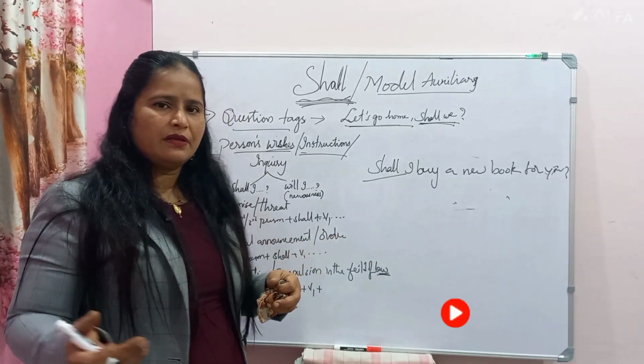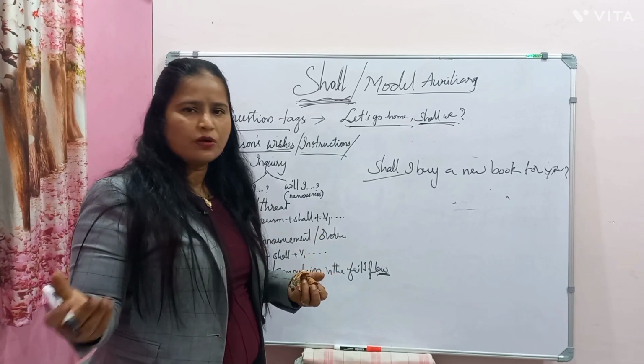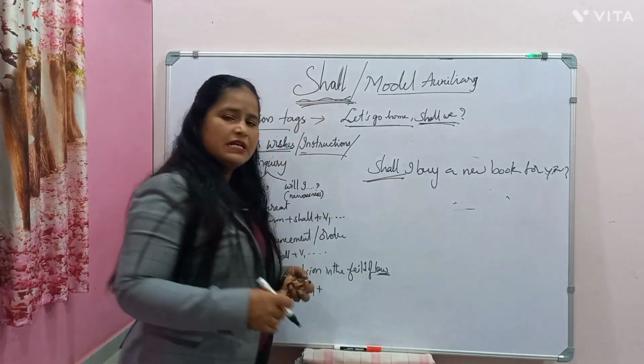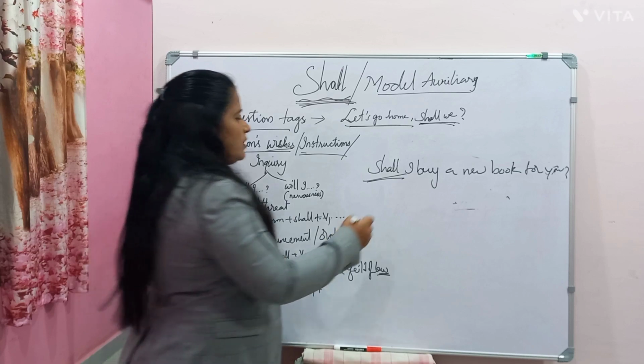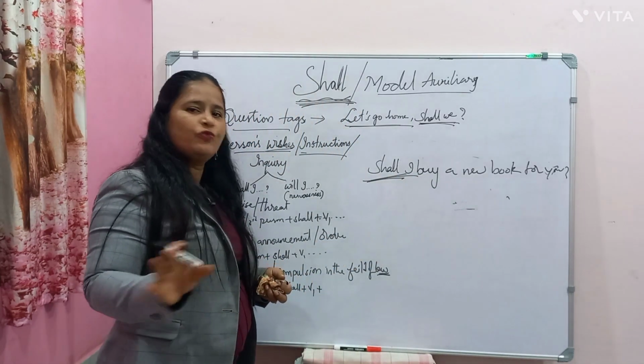If idli is prepared and he is not willing to eat, she will inquire, shall I prepare, shall I bring, shall I help you. So we start the sentence with shall only, we don't go for will here.